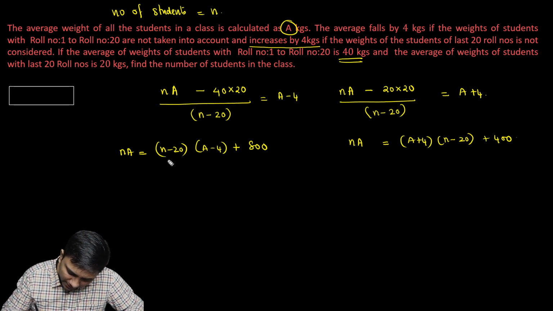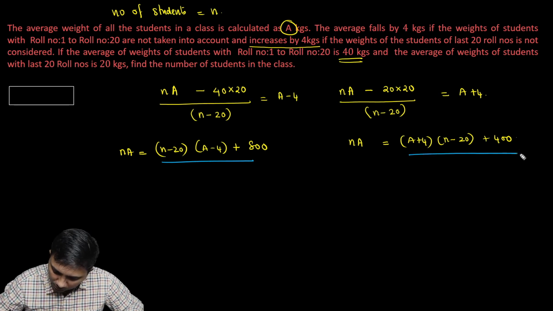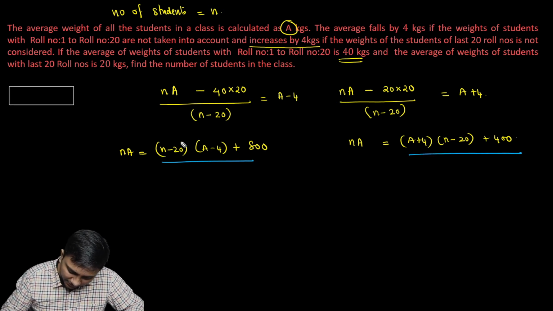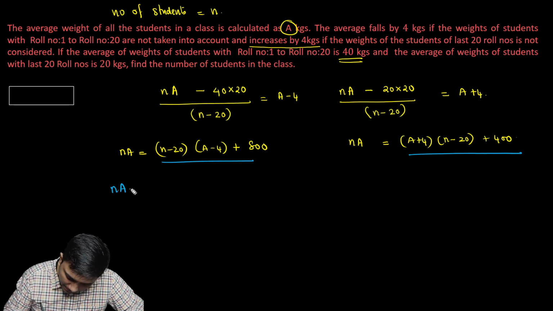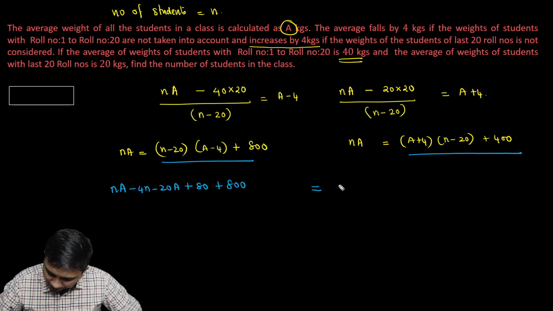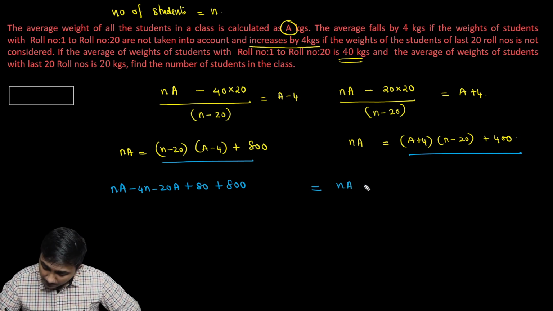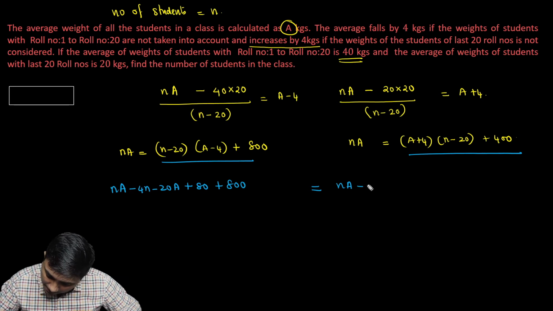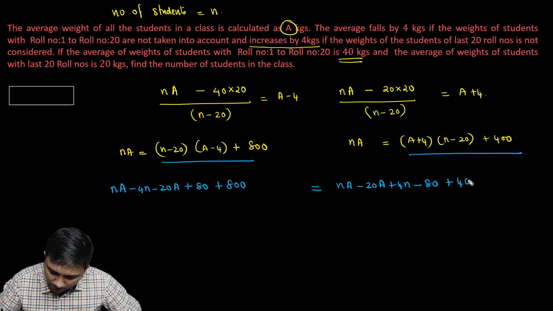When I equate this to this, let's first simplify. This will become n into A, so nA minus 4n minus 20A plus 80 plus 800, and that's equal to this side: nA minus 20A plus 4n minus 80 plus 400.